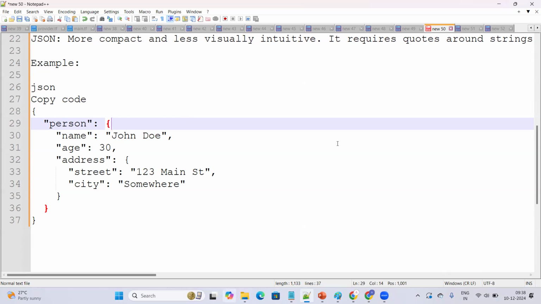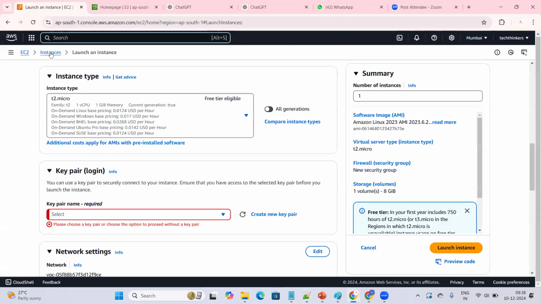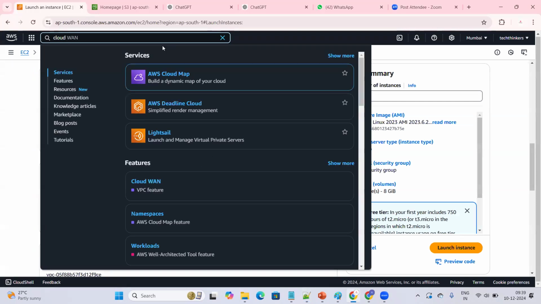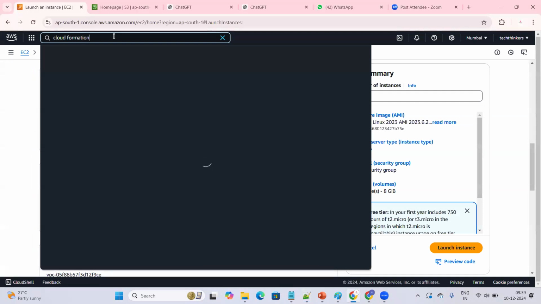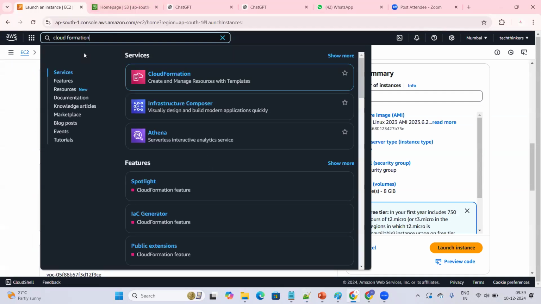What is CloudFormation now? Anybody? What is CloudFormation? CloudFormation is nothing but what? Yes, it is mainly for creating infrastructure. CloudFormation is a service in AWS. Okay, it is not a tool. CloudFormation is a service in the AWS cloud. It is mainly for creating infrastructure.